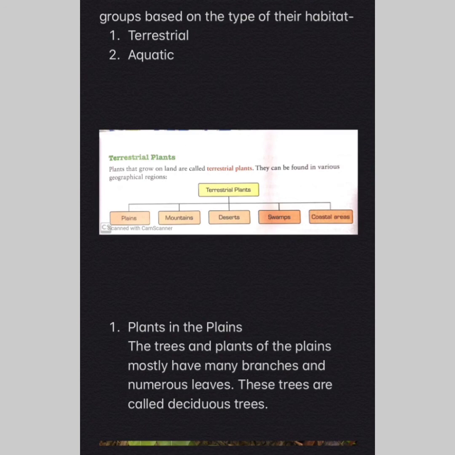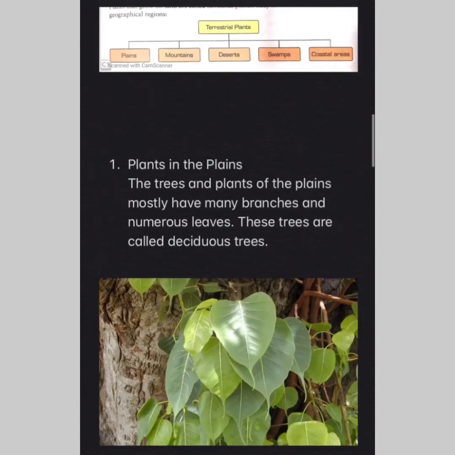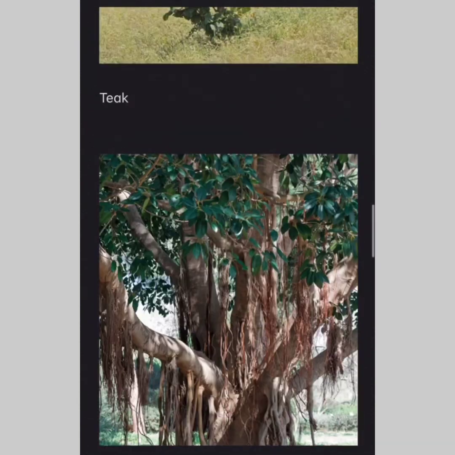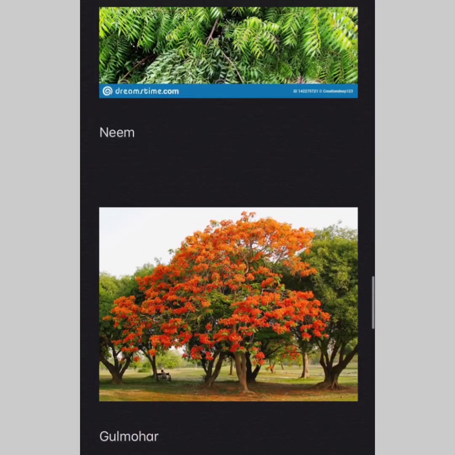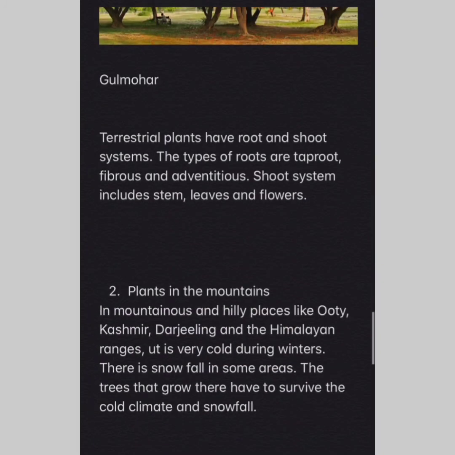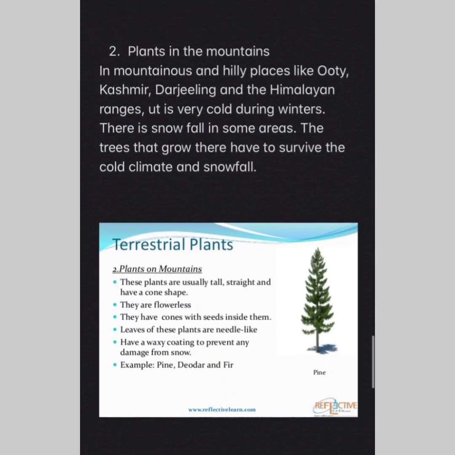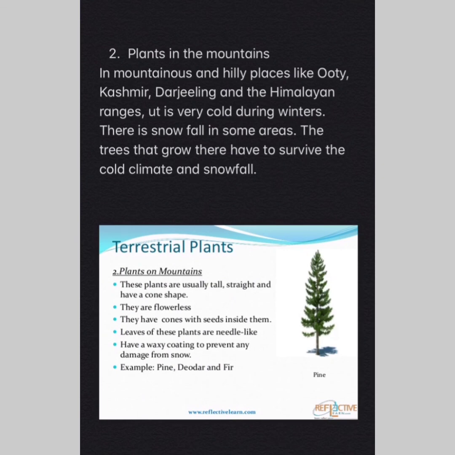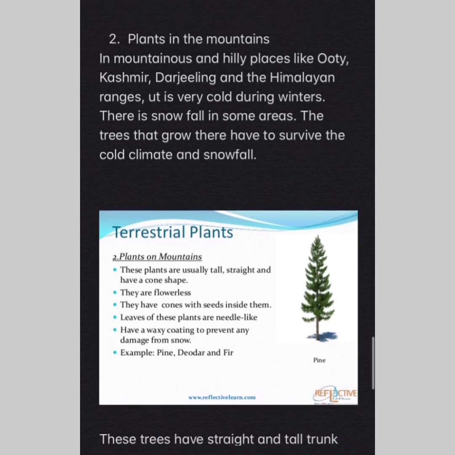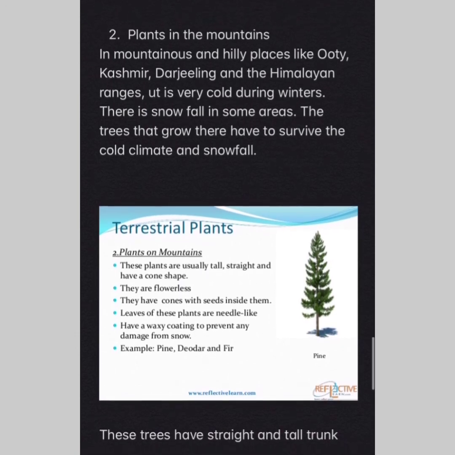In today's class, we have learnt about plants in plains and plants in mountains. The examples of plants in plains were the peepal tree, the neem tree, the banyan, the gulmohar, ashoka tree, curry leaves, mango, and many more. Plants in the mountains are pine, fir, and deodar. These trees are also called coniferous trees or the evergreen trees.